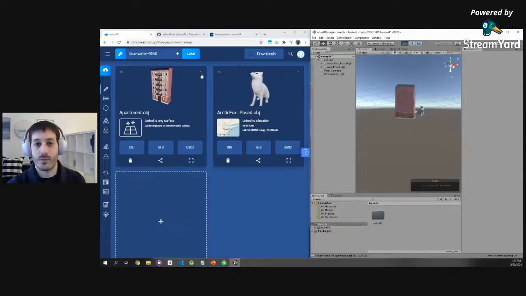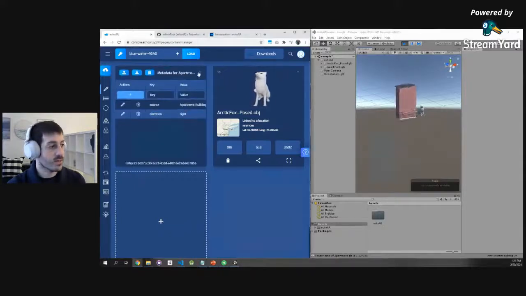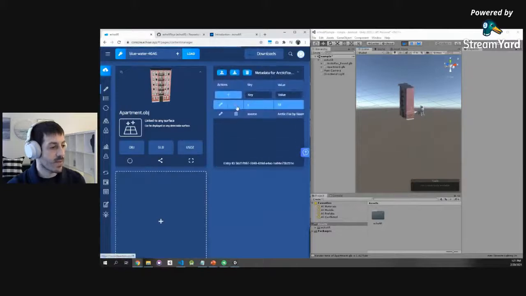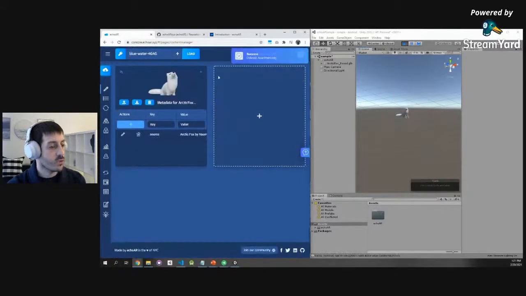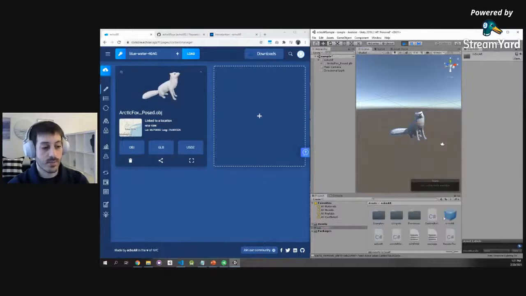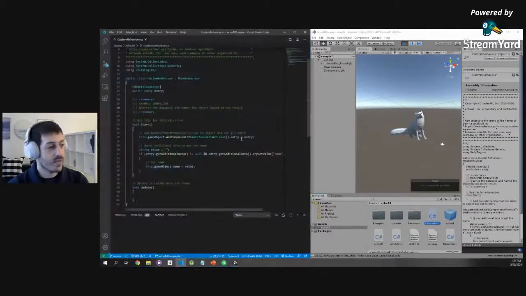But now what happens if I want to do any modifications? So let's delete this building right here, and let's put the Fox stack in the middle. What's cool about echoAR is that every 3D file, even this Arctic Fox right here, has a custom behavior script attached to it. It's a C# script in Unity format, so we have it right here. It basically allows you to add any features that you want through coding. So if you know C#, that's perfect, but any other object-oriented language is good as well. So let's review it together.